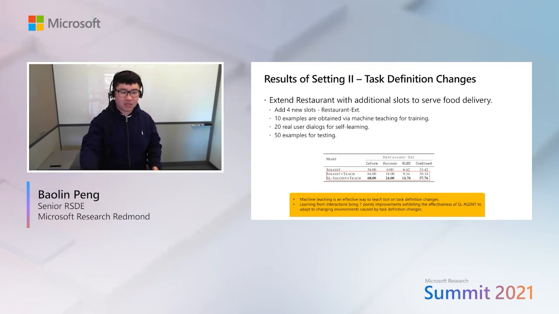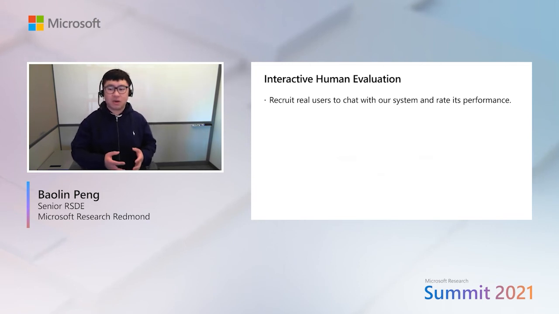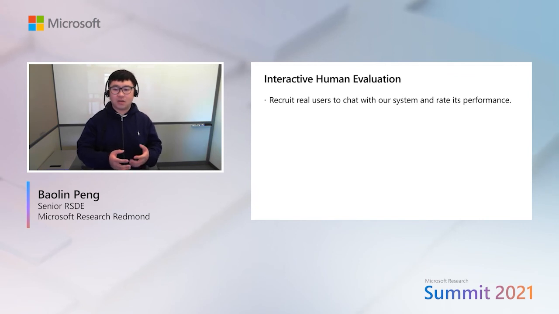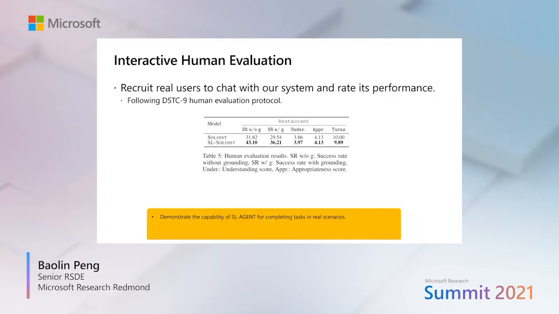We also conduct human evaluation using the same protocol as we used last year when we organized the Dialog challenge. We recruit real human users to chat with our system and rate its performance. We see that the results are consistent with automatic evaluation, demonstrating the capability of the self-learning agent for completing tasks in real scenarios.